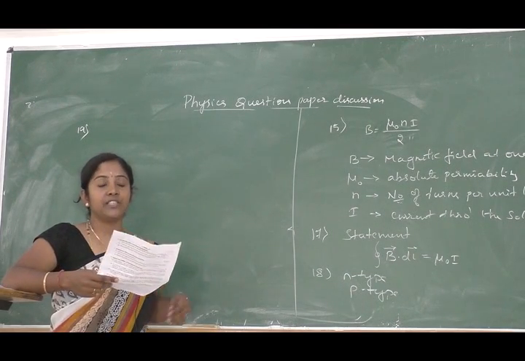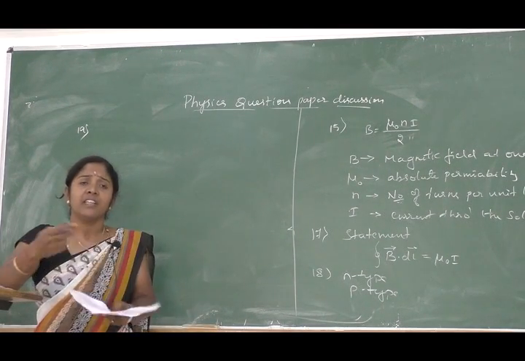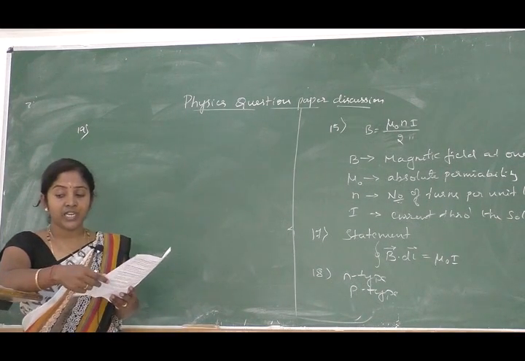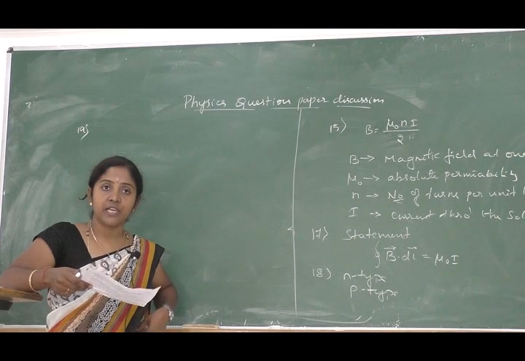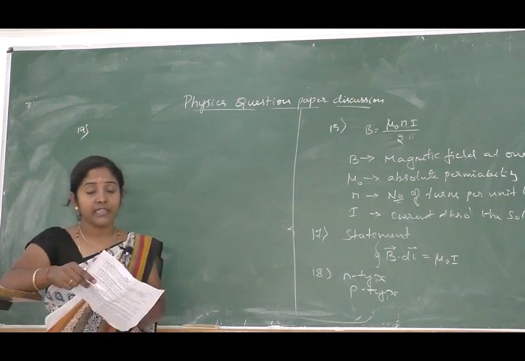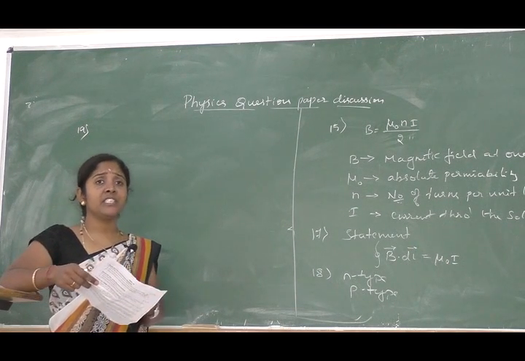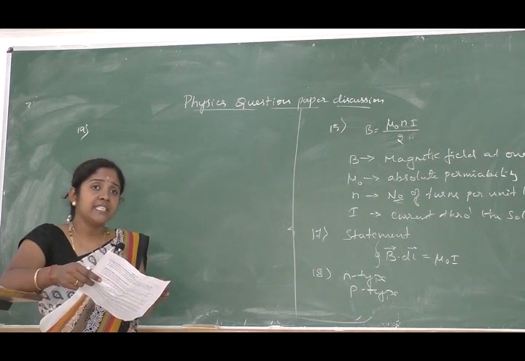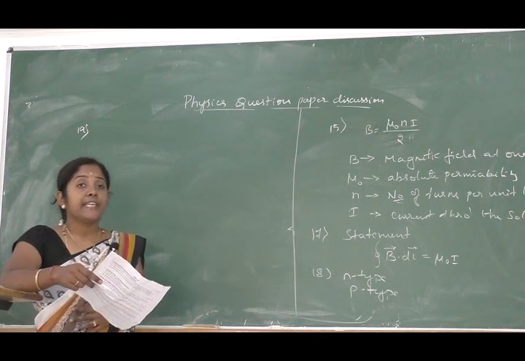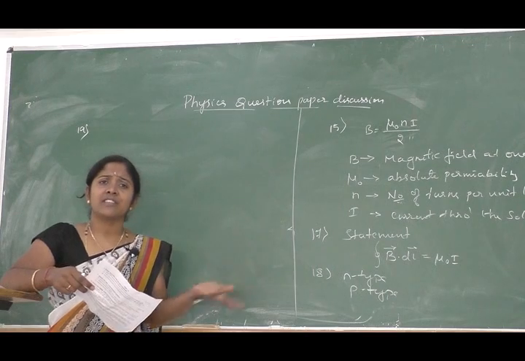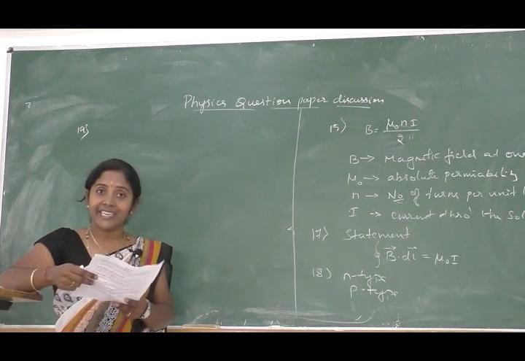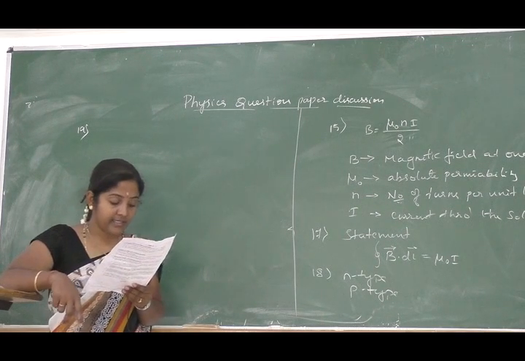Many properties are there: electric lines of forces start from positive charge and end at negative charge, electric field lines never intersect with each other, the tangent at any point on the field line gives the direction of electric field, and electric field lines do not pass through conductors. Like this there are so many properties. Among these you can mention any 3 so that you will get 3 marks.